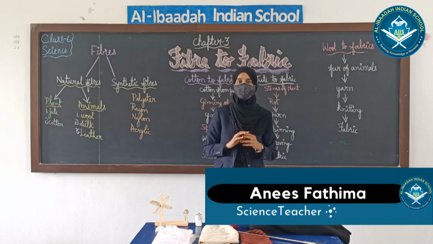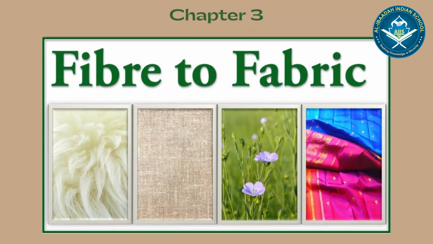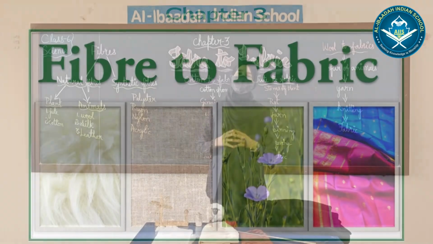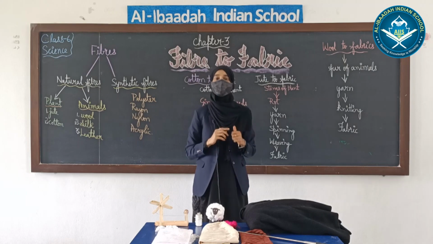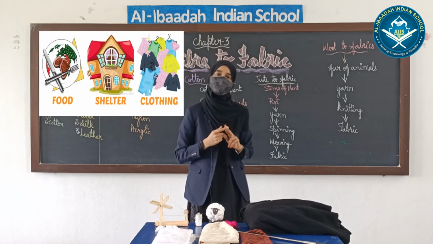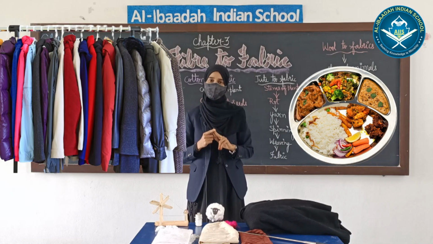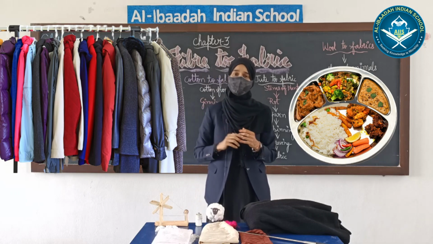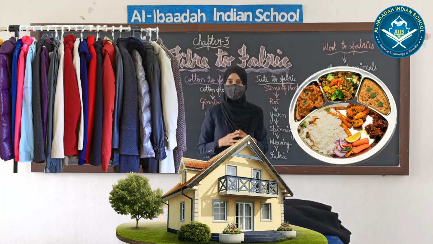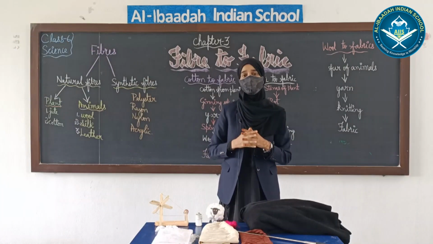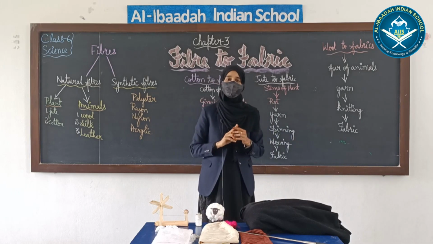Your science teacher is back with another chapter, chapter 3, fiber to fabric. So students, what are the basic needs of a human being? Every human being needs basic things such as food, clothing and shelter. Food to make us fit and fine, and clothing and shelter to protect ourselves from heat and cold, and shelter to protect us from wild animals and so on. So today we will focus on the second basic necessity, that is clothing.